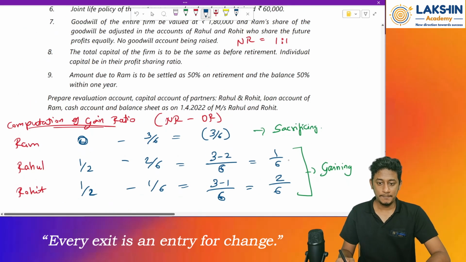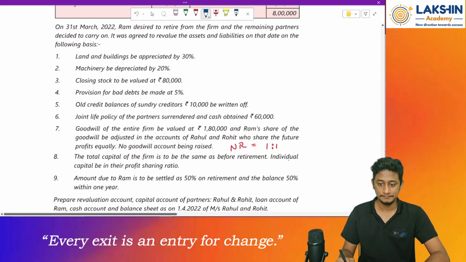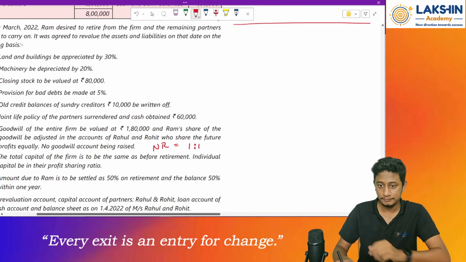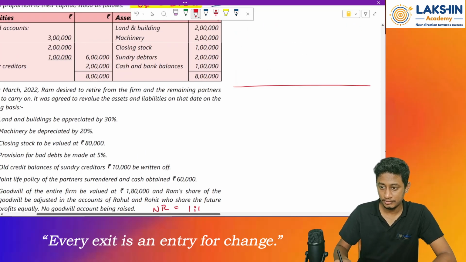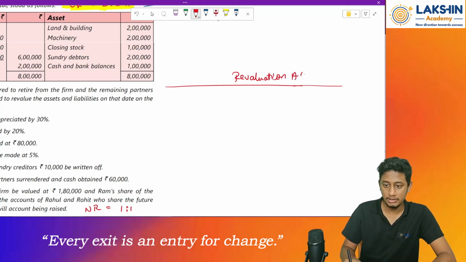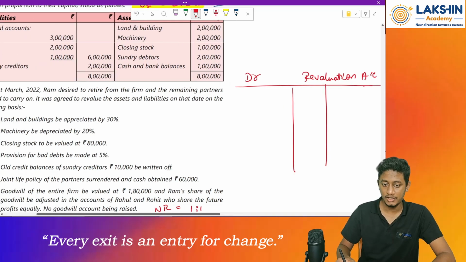What is the next step? To prepare the revaluation account. So now prepare the revaluation account. Start one by one.